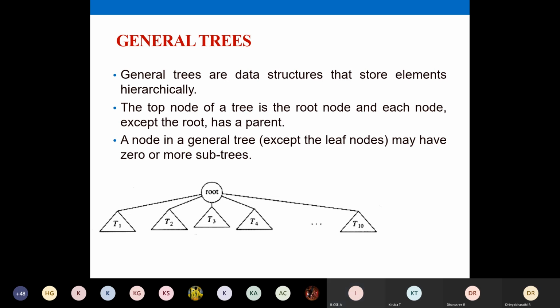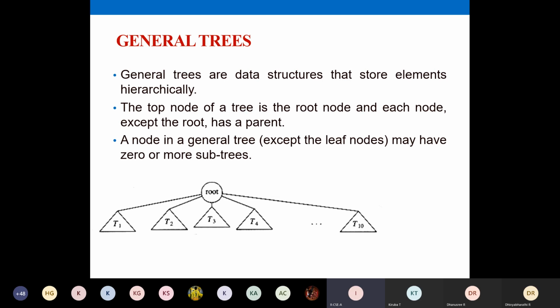Then we discuss the other nodes: except the root node, all the other nodes have a parent. The third point discusses the children of a particular node, the successors. A node in a general tree may have 0 or more subtrees. These 3 points you have to remember.